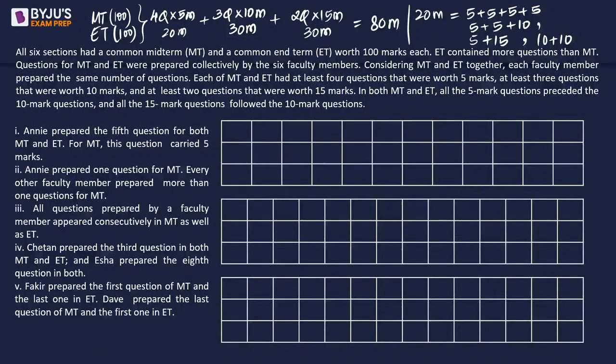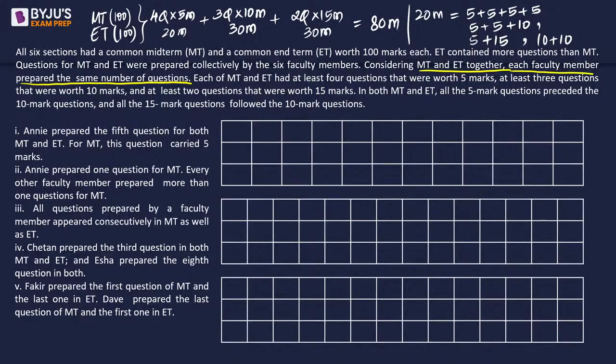नहीं, इतने ही होंगे। ठीक है, ये पहला पार्ट हो गया। नेक्स्ट, अगर आपको ये पॉइंट याद है, each faculty member, MT and ET together, each faculty member prepared the same number of questions. ठीक है, so what does it mean?